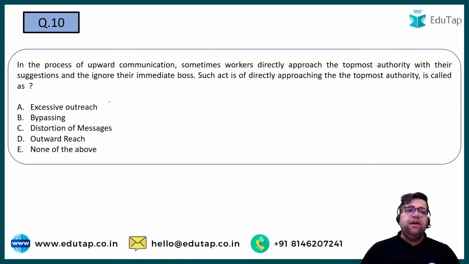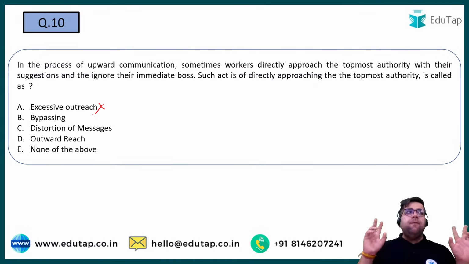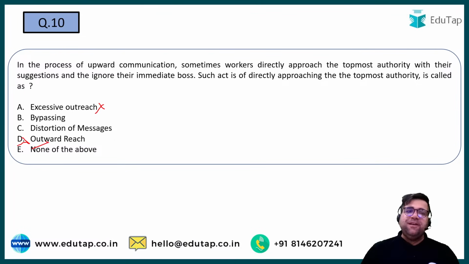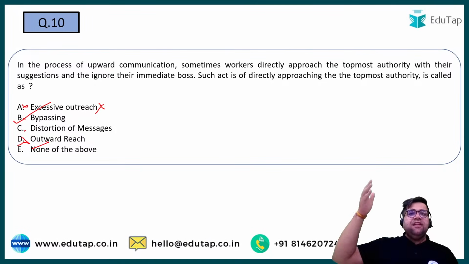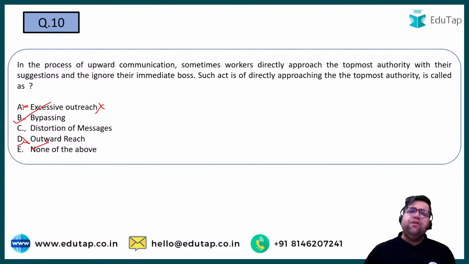Excessive outreach? No. Excessive outreach is a marketing term wherein you try to reach as many people as possible through multimedia campaigns, right? Bypassing, distortion of messages. Outward reach is not even a word. So options D and A are eliminated. Either the answer will be B, C or E. Yes, it's bypassing. Bypassing means that you skip your immediate level and try to go to the highest level so that you can directly communicate to the topmost authority.